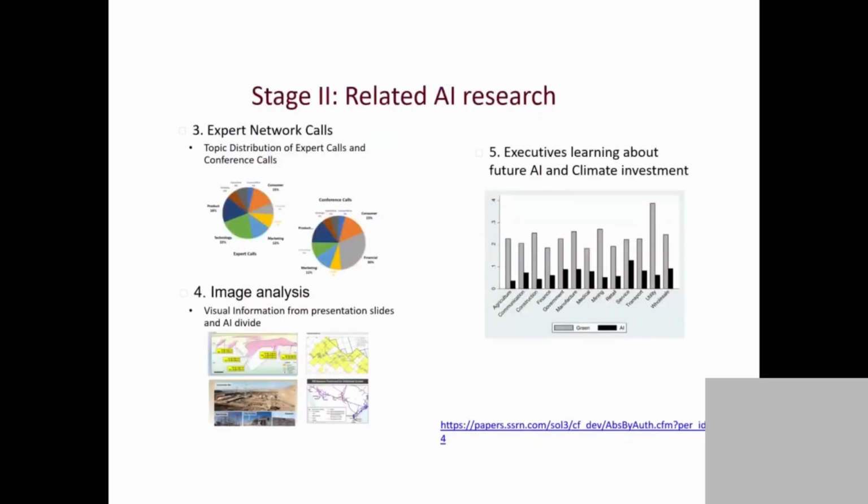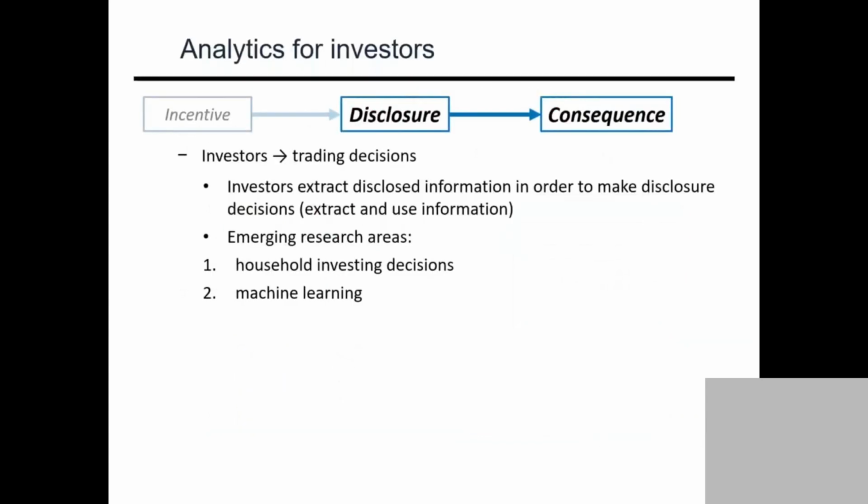Some other things you guys will cover are other use cases, how to analyze images, how to analyze calls. There's a lot we'll cover in the course. You can see a lot of use cases. So just to give a summary, if you guys are using AI, what kind of things can you do? I'll talk about academic first, and then we'll talk about industry. One thing is that you can use AI to understand textual information and also examine how the textual information affects the market.